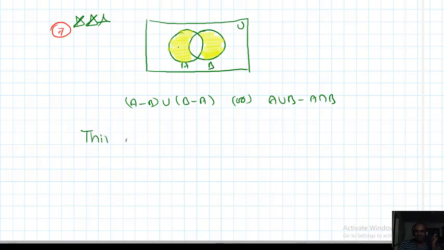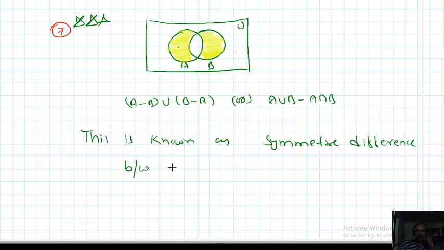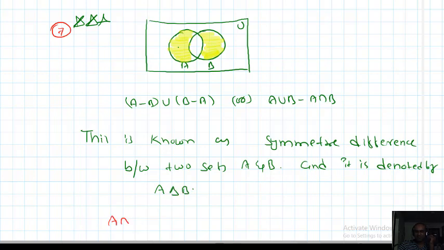This is known as the symmetric difference between two sets A and B, and it is denoted by A delta B. Now onwards, A delta B means the symmetric difference between two sets, that is A minus B union B minus A, or A union B minus A intersection B. So the remaining Venn diagrams we will learn in the next part.